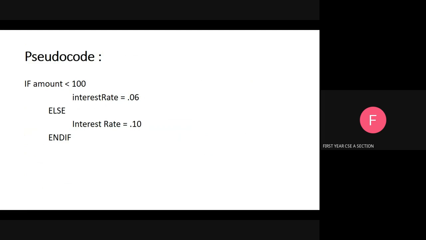Write a program to print the reverse of a number. For reverse of a number, set initial sum equal to 0, comma, r equal to 0. Next step, read the value of n. Next, while n is greater than 0: r equal to n modulus 10, sum equal to sum into 10 plus r, and n equal to n by 10.